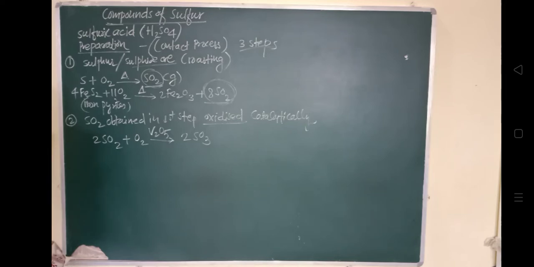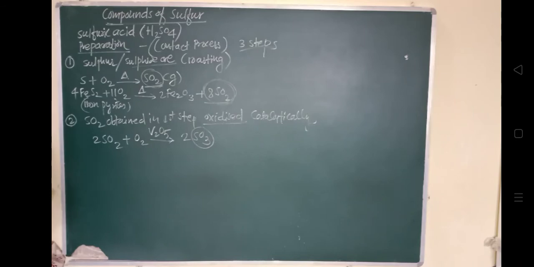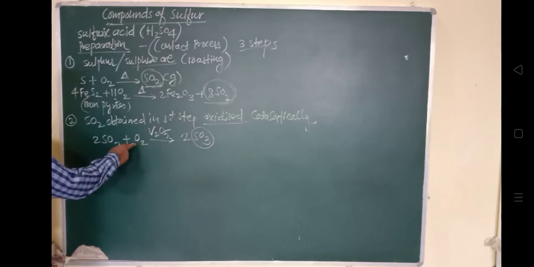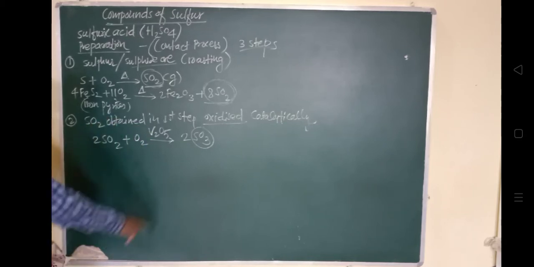We have already seen this reaction in the properties of sulfur dioxide, in chemical reactivity: when sulfur dioxide reacts with oxygen, it gets oxidized in presence of vanadium oxide and gives sulfur trioxide. To obtain the maximum quantity of sulfur trioxide, the favorable conditions are high pressure.